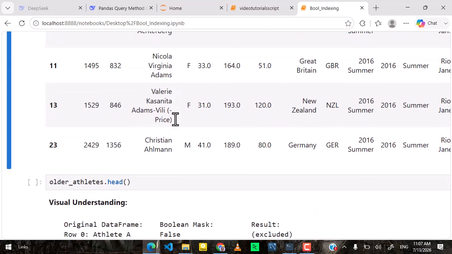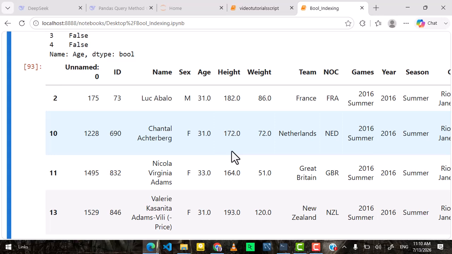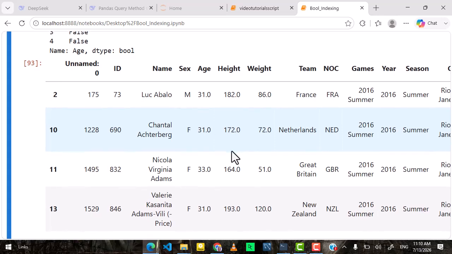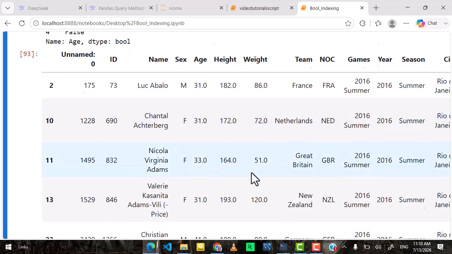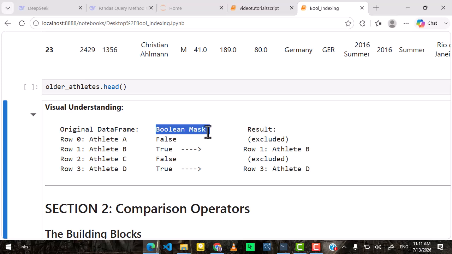As you can see, you have a data frame of athletes. When you check the age column, you would only find ages that are greater than 30. This is the magic of Boolean indexing. The true rows are selected and the false rows are dropped. The condition creates what we call a Boolean mask. That first condition that checks age greater than 30 creates a Boolean mask. It lets through only the rows that match the criteria. So where it's false will be skipped, and where it's true will be recorded.